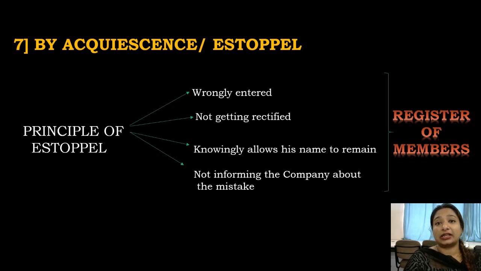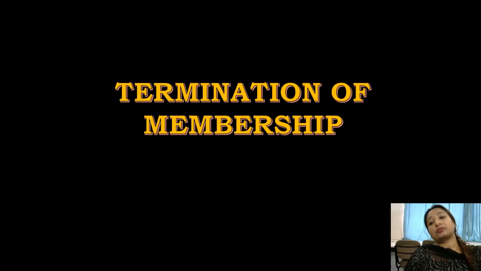So these are the conditions responsible for the principle of estoppel. Whether knowingly or unknowingly, the person is keeping his name on record in the register of members of a company, so ultimately he will be the member of the company until and unless he removes his name from that register of members. Now let us start with the termination of membership.